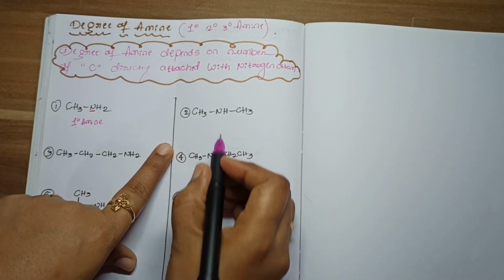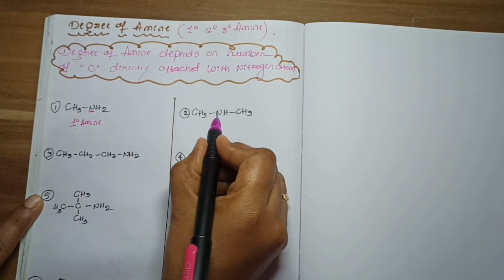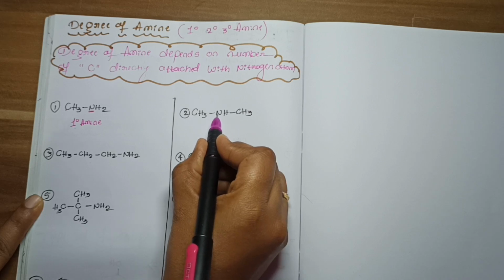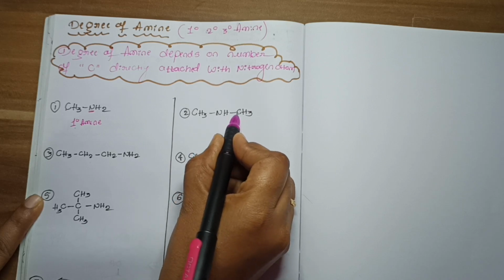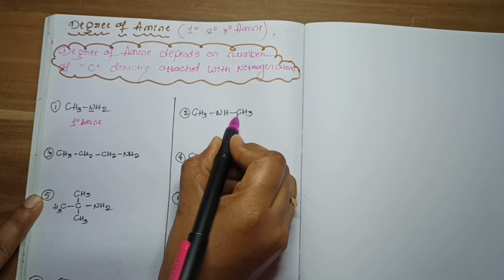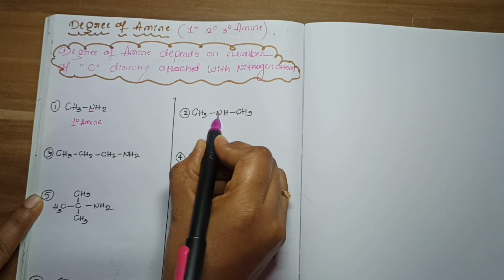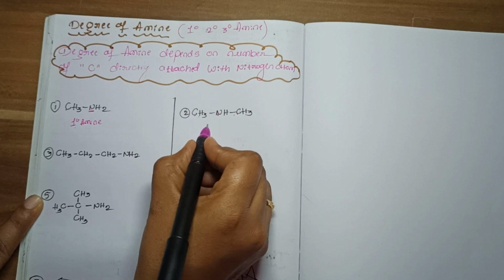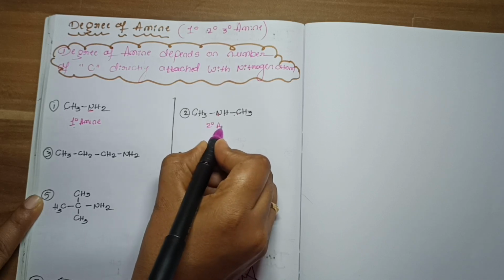Now in the second example, the center nitrogen is present and this nitrogen is directly making a bond with two more carbons. Here this nitrogen makes a bond with one carbon and one more carbon. So if a nitrogen is directly attached to two carbon atoms, that is called a secondary amine.